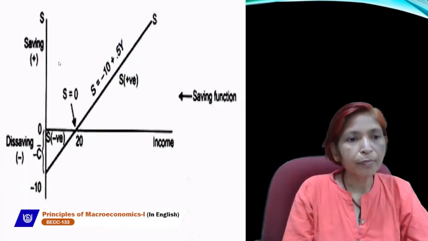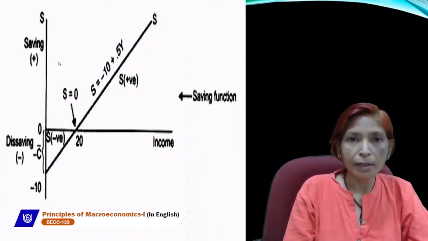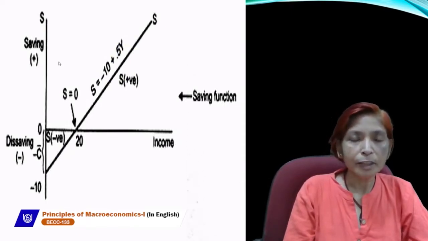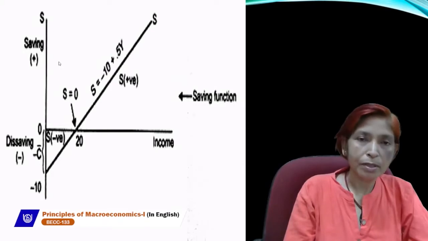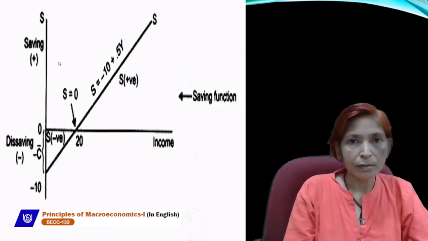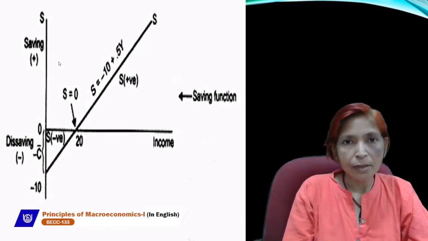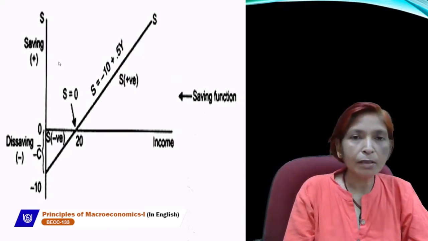Next is saving function. How can we draw saving curve? As you know that saving can be negative, can be 0, can be positive. So in the saving curve, in the beginning, saving always remains negative. So saving curve always starts from a point below the origin.